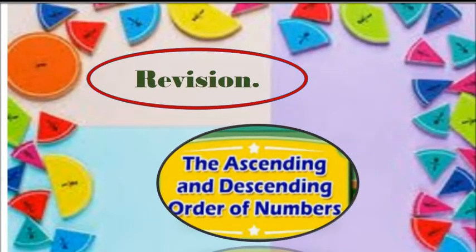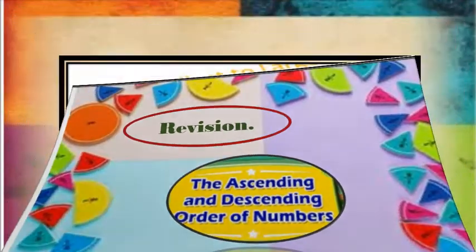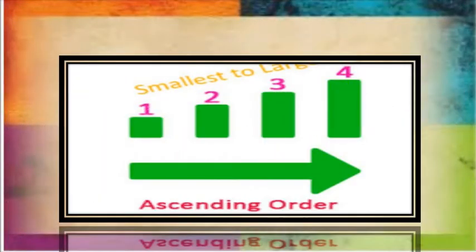In revision, we will practice ascending and descending order of numbers. Write the heading. Look, this is the explanation of ascending order or increasing order. How to arrange numbers in ascending order.